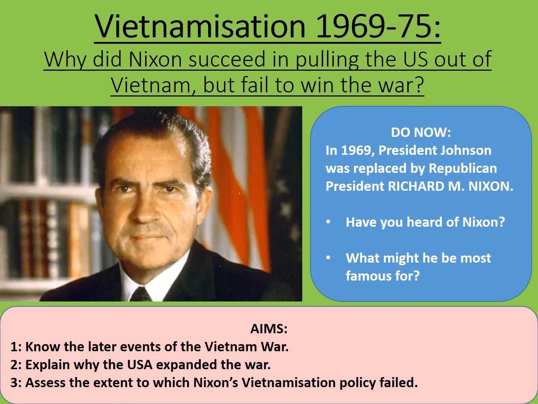And it is very likely that that impeachment would have succeeded, unlike the more recent one against Donald Trump. So Nixon is perhaps most famous for saying that he wasn't a crook, despite the fact that he proved in the end that he sort of was. However, we're not going to be concentrating on that today. We're going to be looking at his Vietnam policy. And this was a large part of his presidential campaign, and probably one of the biggest reasons why he ended up winning that election. Let's move on.